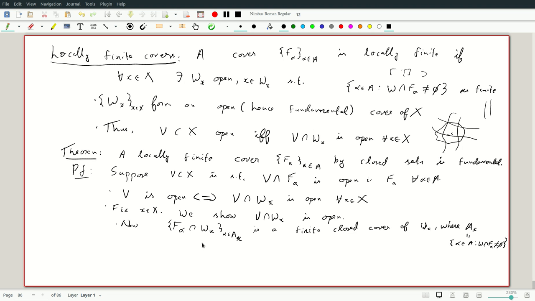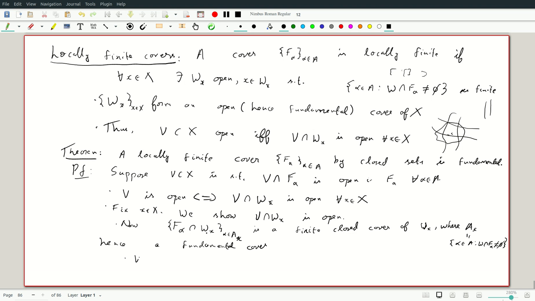So most of the closed sets, all but finitely many, just don't intersect Wx. So these are relatively closed, and there are only finitely many which are non-empty. So this forms a finite closed cover, so hence a fundamental cover.